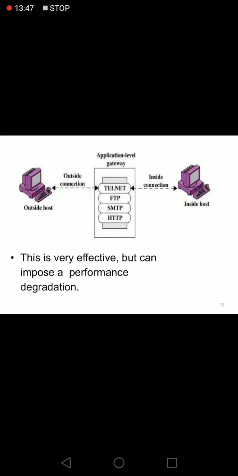From this diagram we can easily understand how the application level gateway works. If any user tries to send some packets, it automatically deals with the application layer protocols. Then it has to verify whether we can allow or deny the particular message. This is very effective but can impose a performance degradation because everything is handled at the application level, in the sense that we are already loading the application layer with many functionalities.